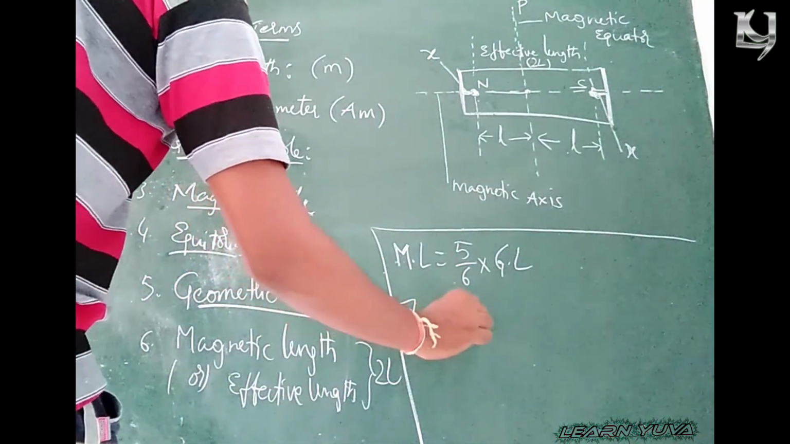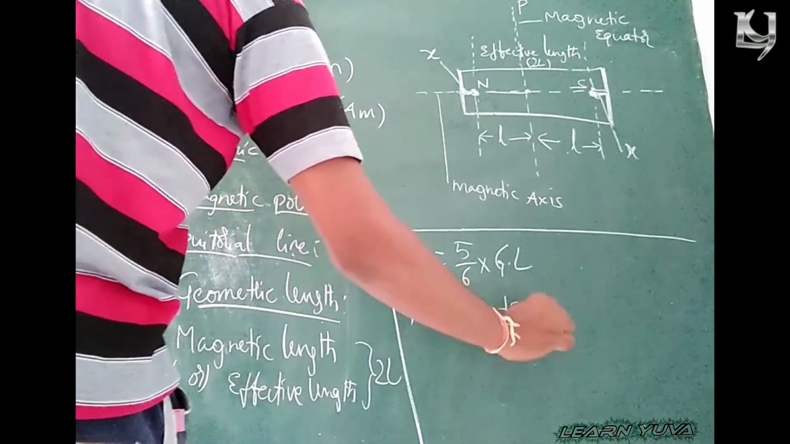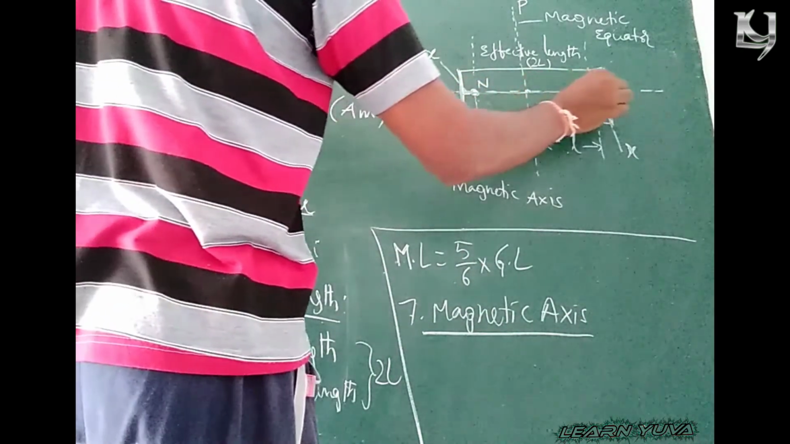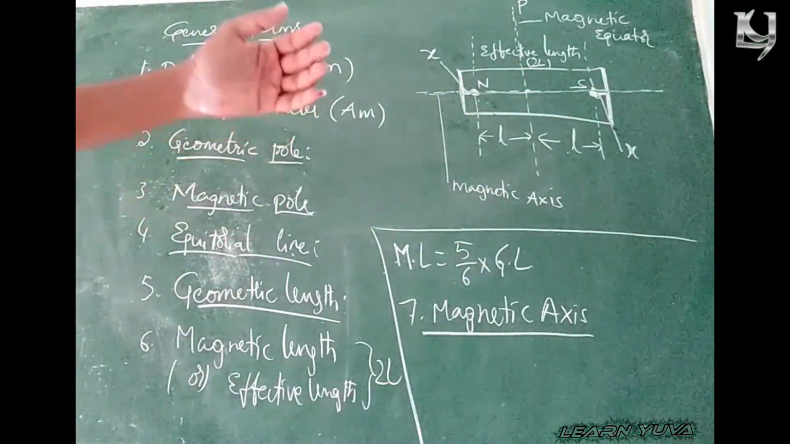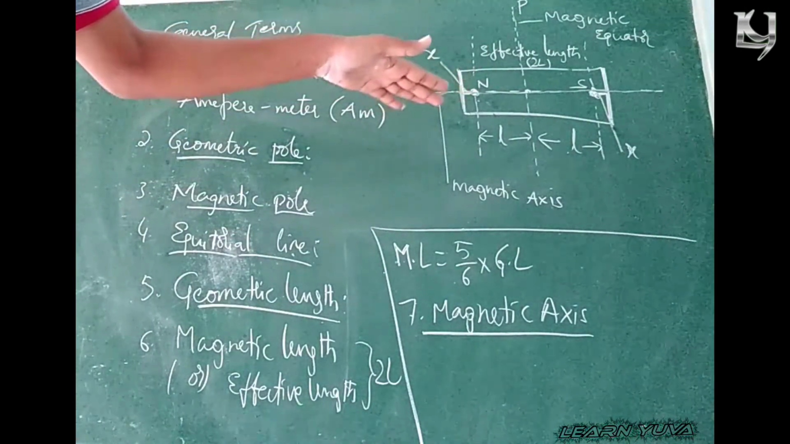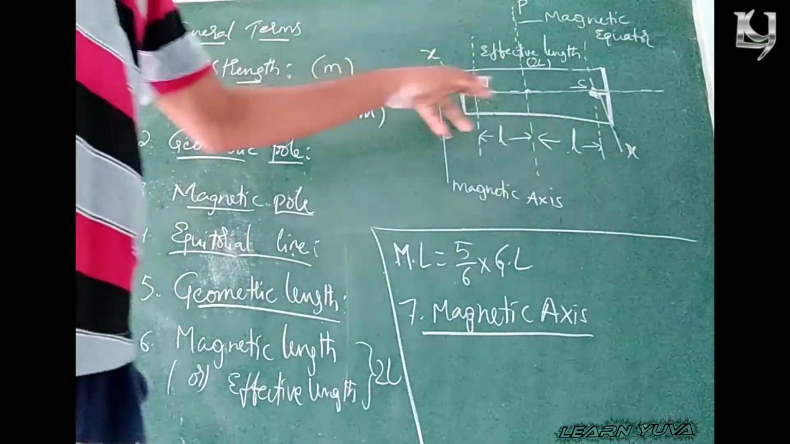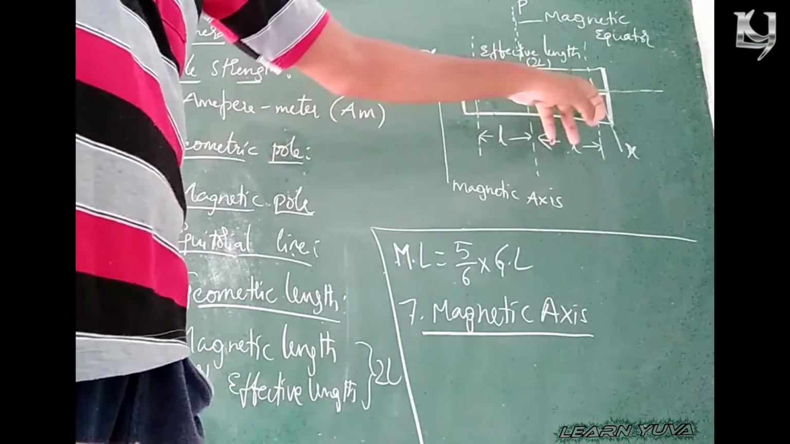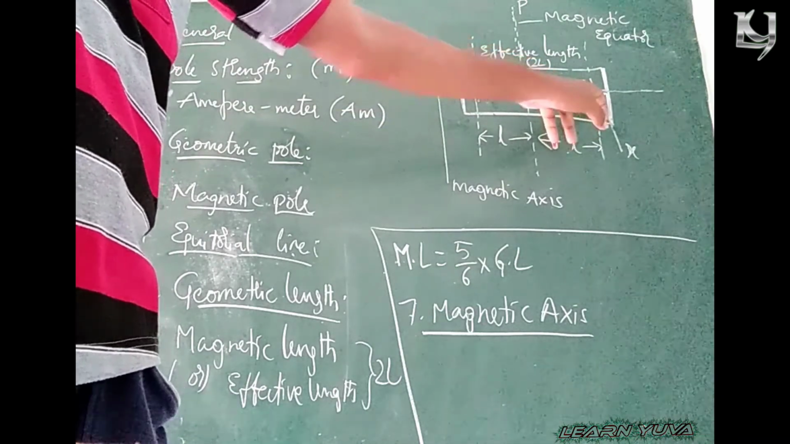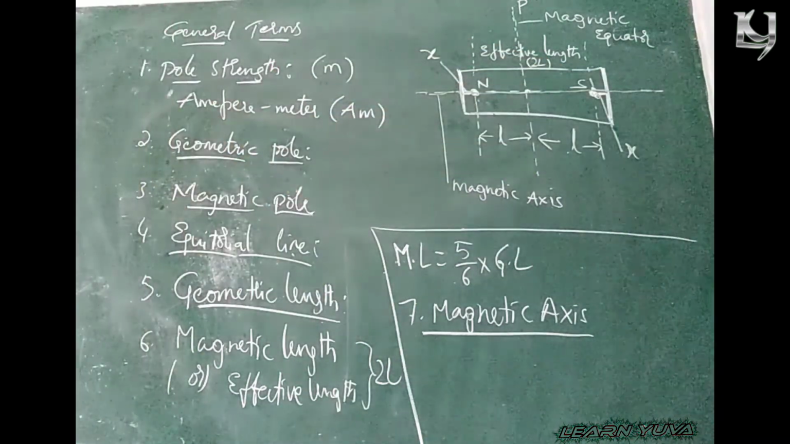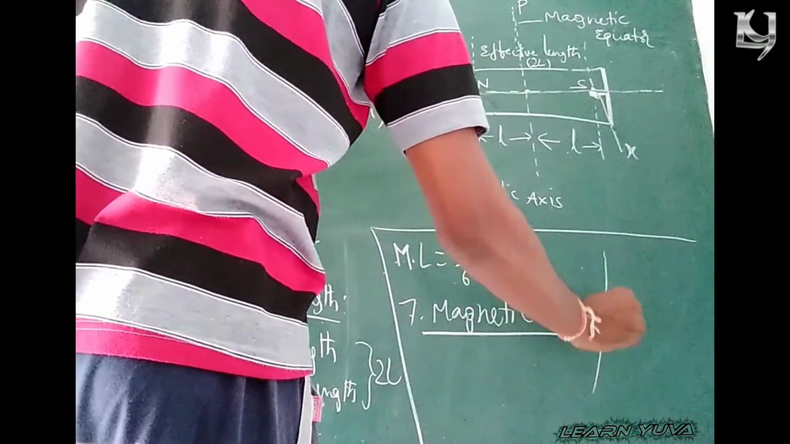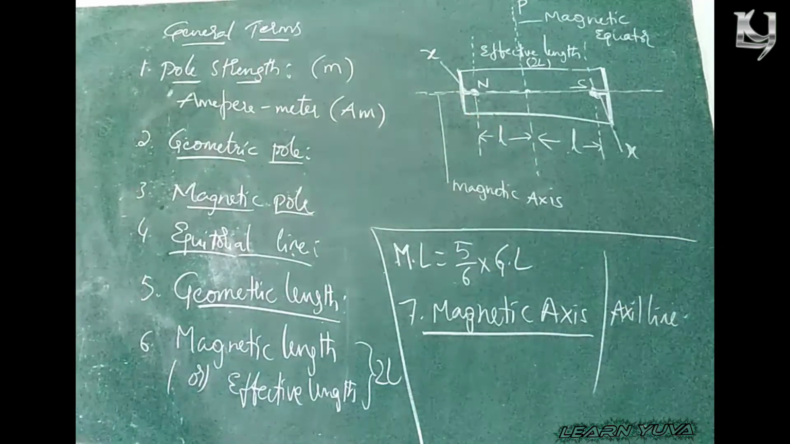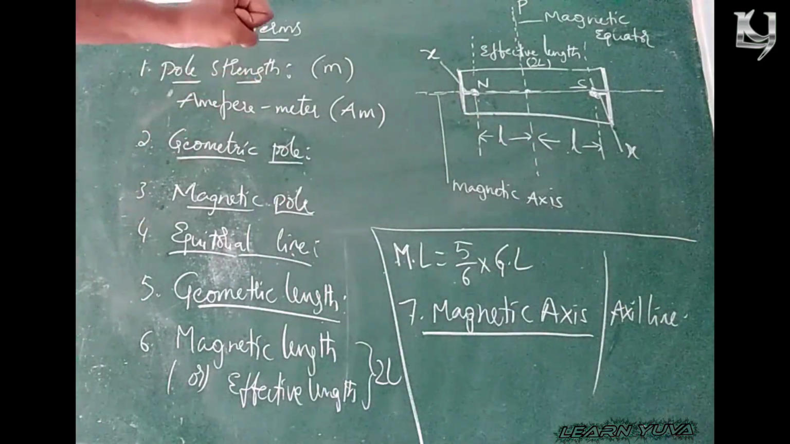Seventh one, magnetic axis. Magnetic axis is the imaginary line passing in horizontal direction, which cuts the north and south pole. It is an imaginary line joining the magnetic north and magnetic south pole of a bar magnet. It is known as magnetic axis or axial line. It is also known as axial line. Right? So these are the terms which are related to this magnet.